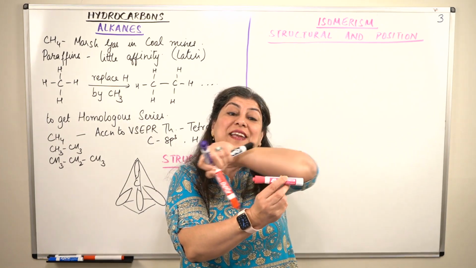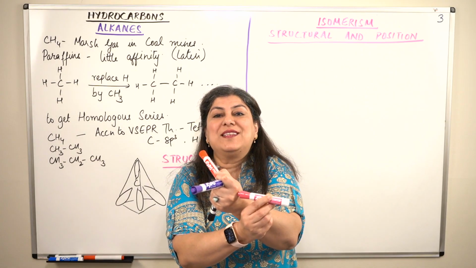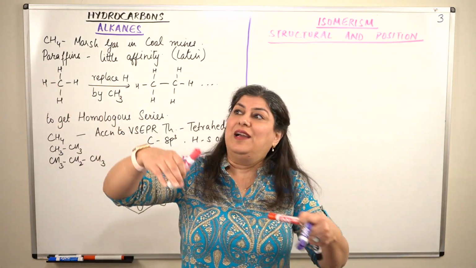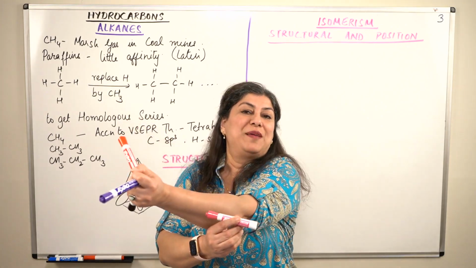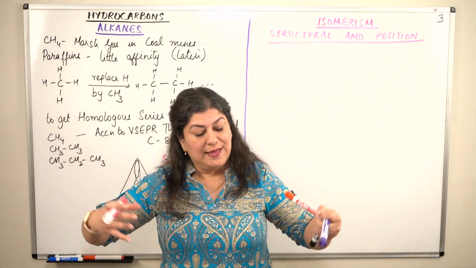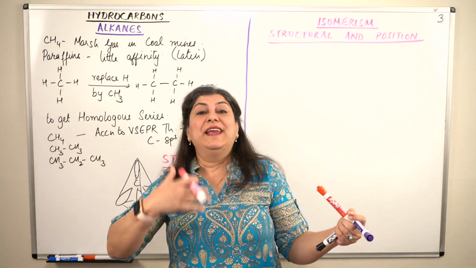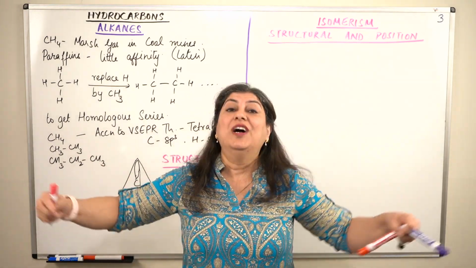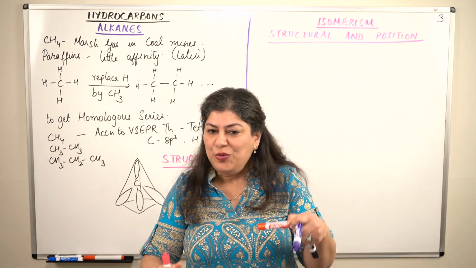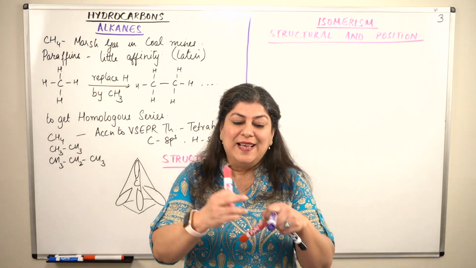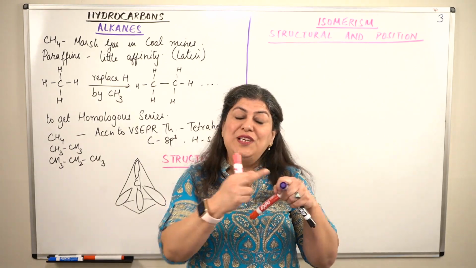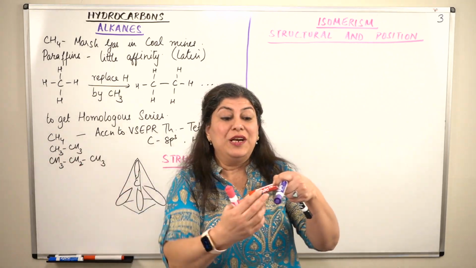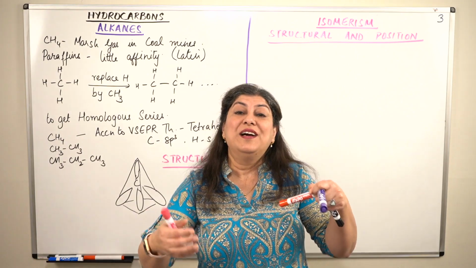And then imagine that the next carbon, when you do this, one of these hydrogens has turned into carbon. Then that structure will go further. It will form the same thing, extension of the same thing will happen. And you will find that the chain grows longer and longer, and the next member of the homologous series is created. And that is how you can imagine the 3-dimensional structure, how the structure would be formed. And while you are doing this, you will also understand that any of these hydrogens could have been turned into a carbon, and therefore the structure would move in a different direction depending on which hydrogen is being replaced by a carbon.